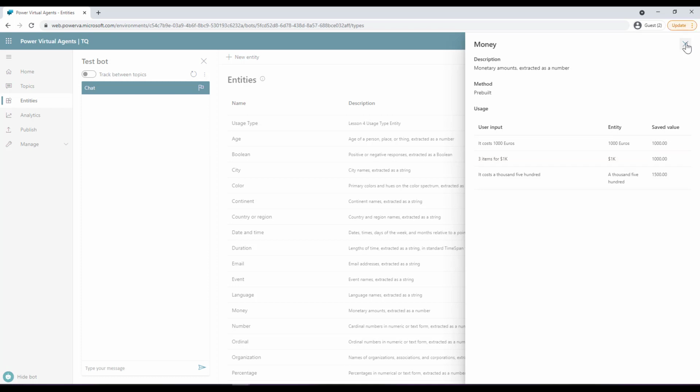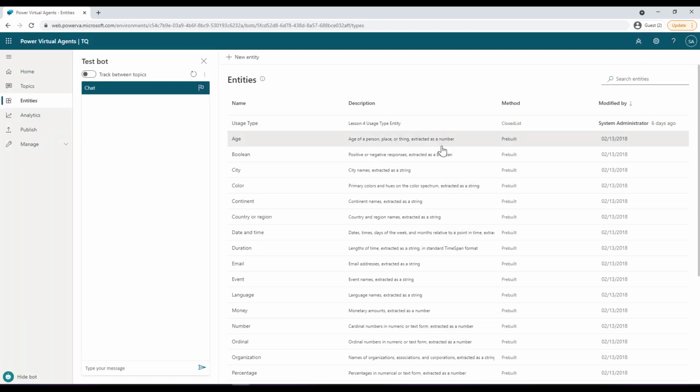Now, if we go back to our entity list, the pre-built entities cover commonly used information types, but on some occasions, such as when building a bot that serves a specific purpose, you will need to teach the bot language understanding model some domain-specific knowledge. For instance, let's say you want to build a bot for payment methods. In this case, you will need to teach the bot to acknowledge the various payment methods category in a dialog. Now, to do this, you need to create a custom entity. And in this case, we are going to create a new custom entity. So let's just click on new entity.